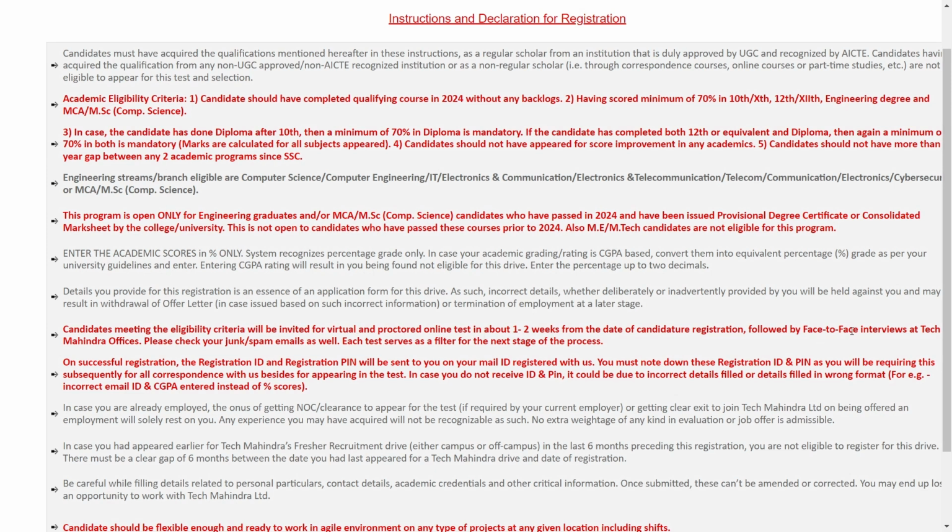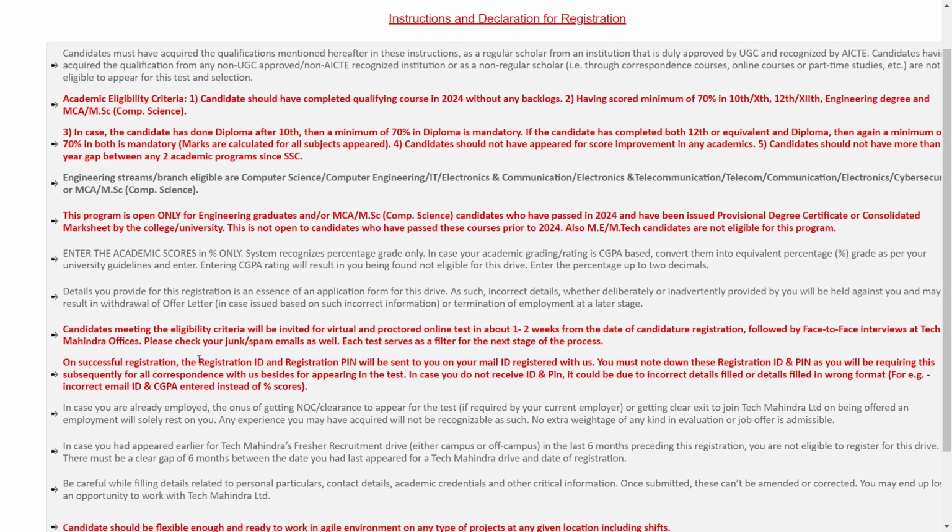and after that you have to face a face-to-face round at the Tech Mahindra office. Please check your junk and spam email as well. Each test will filter for the next stage of the process. On successful registration, a registration ID and registration pin will be sent to your email ID registered with us. You must note down this registration ID and pin as you will require them for all correspondence with us, besides appearing in the test.